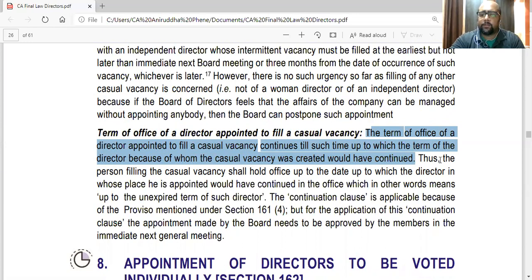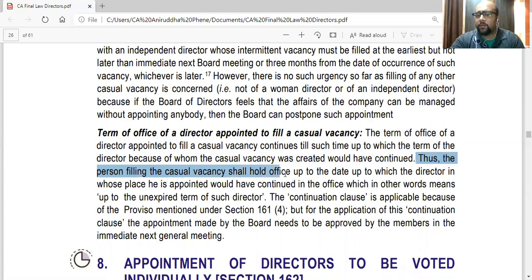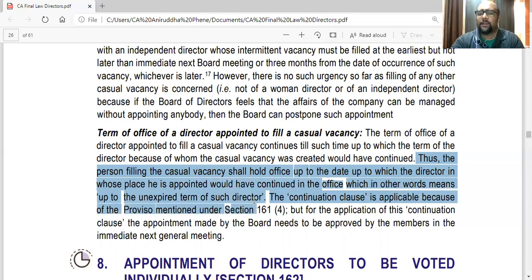Or you can add this line: the person shall hold the office up to the date up to which the director in whose place he is appointed would have continued in office. That is the unexpired term of the director. So in short words, you can write: term of office will be up to the unexpired term of the director in whose place he is appointed.